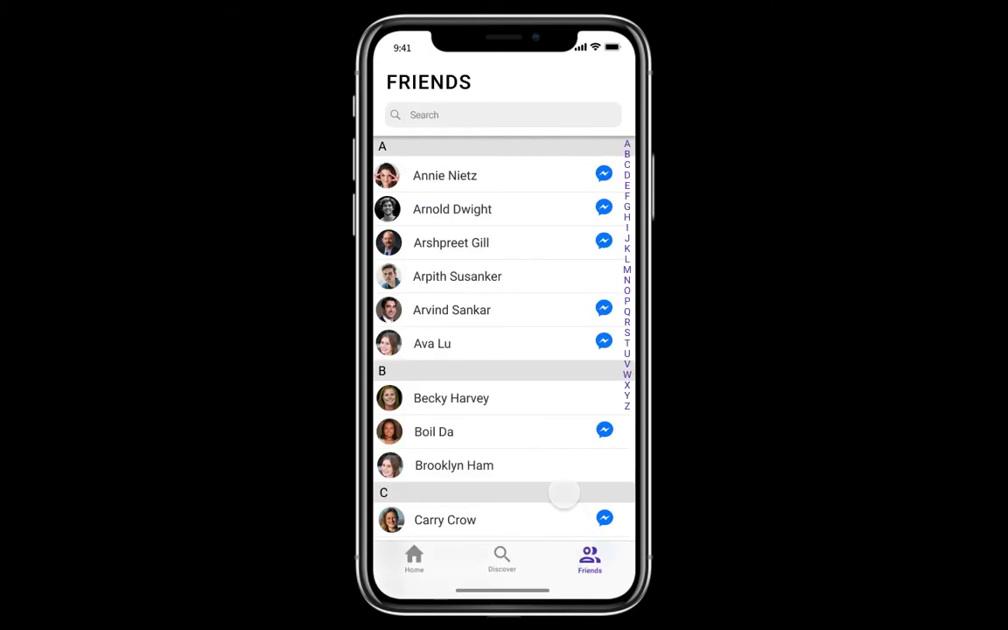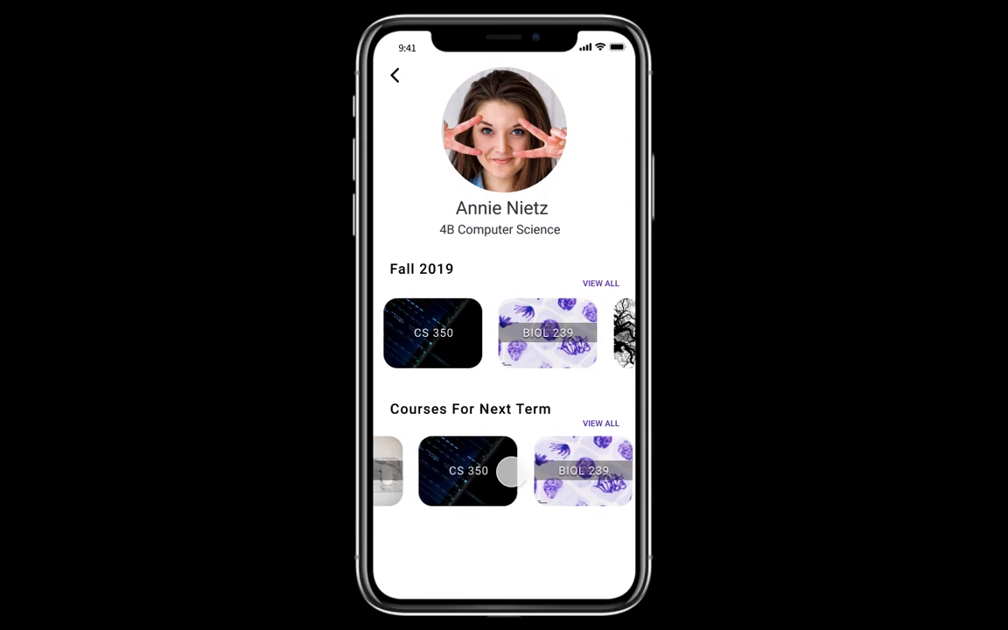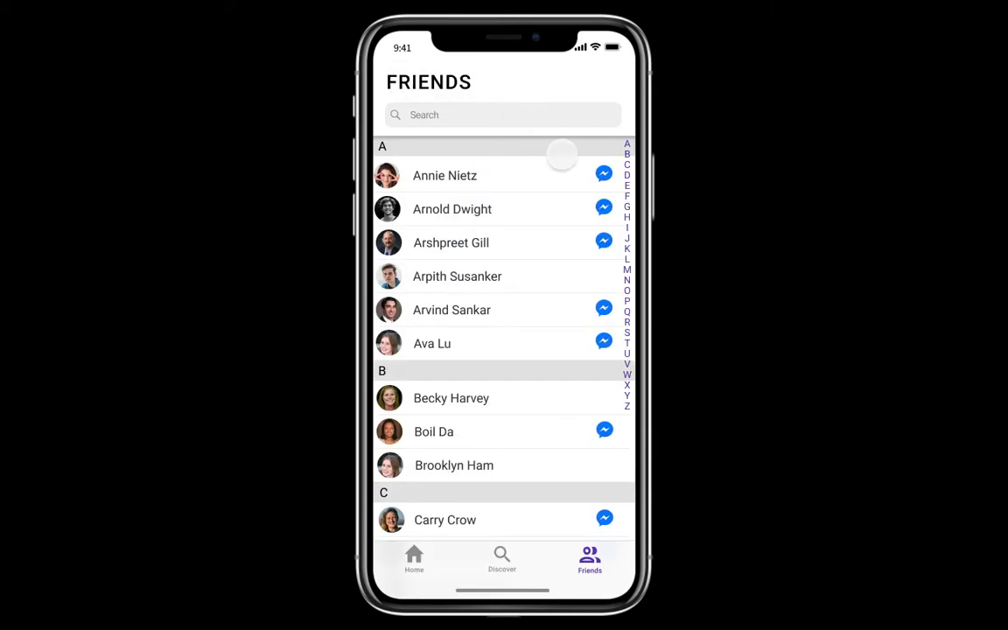I can also look at all of my friends here, and I can view their profile by clicking on there. And I can view the courses that they're currently taking this term and courses they plan to take next term. And again, there's a way to navigate to the Facebook Messenger to message specific people.